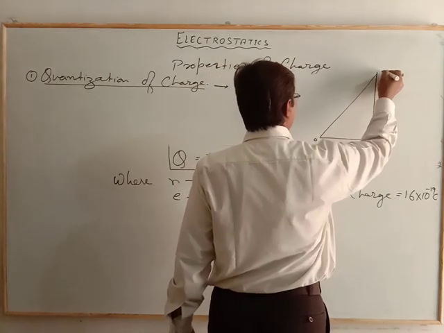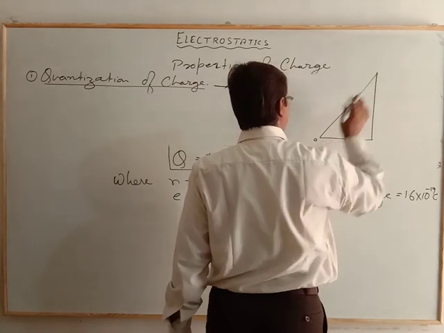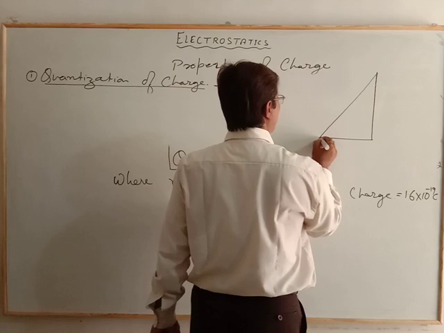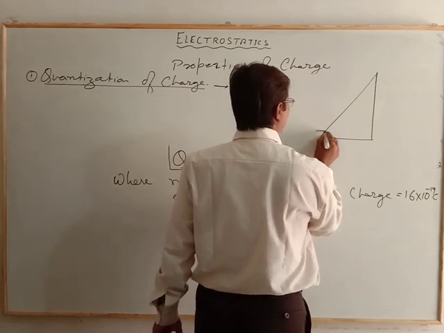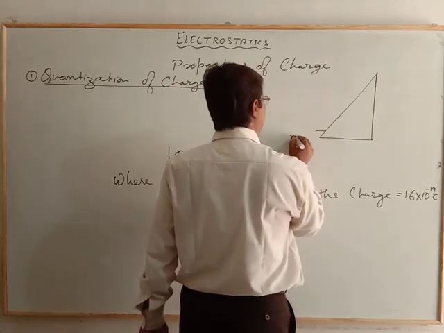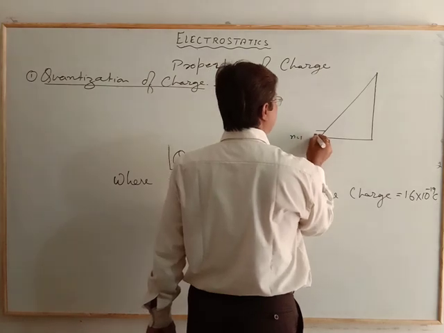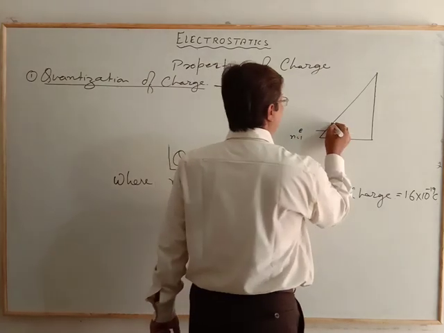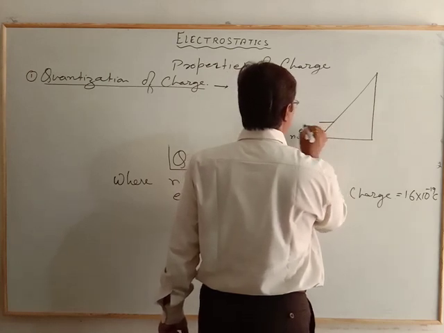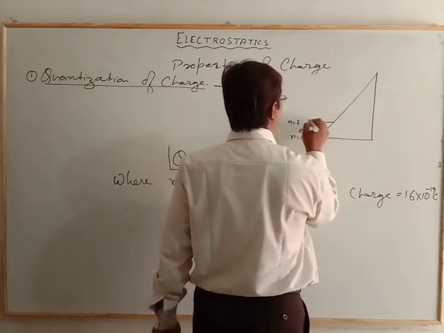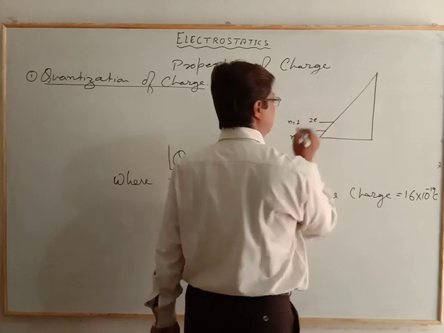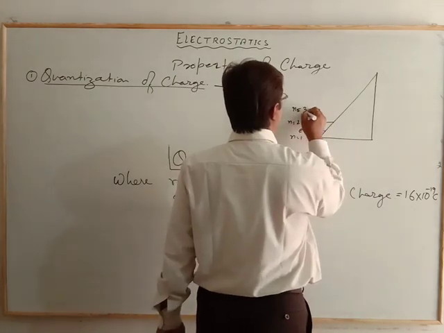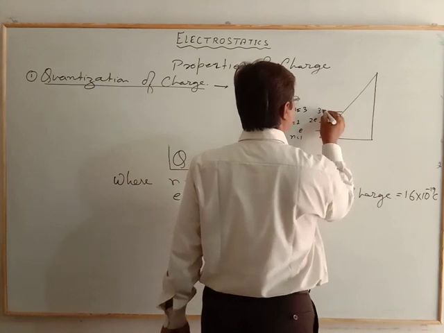The charge will move up to 1, that is n is equal to 1, and in that case its value is e. If n is equal to 2, the value is 2e. If n is equal to 3, the value is 3e.